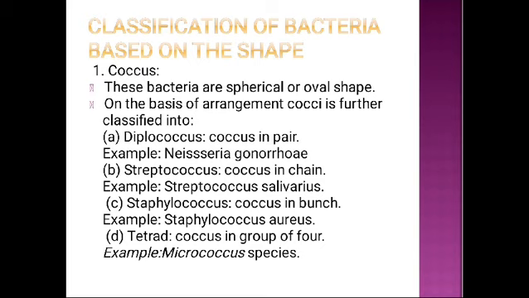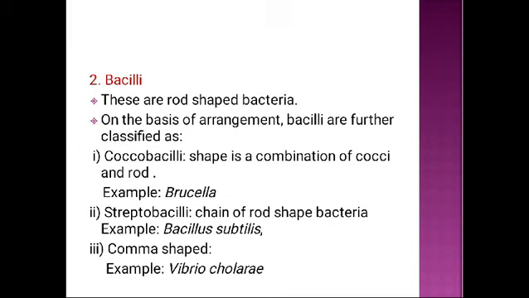On the basis of arrangement, cocci is further classified into Diplococcus, that means coccus in pair. Example, Neisseria gonorrhoeae. Second type is Streptococcus, coccus in chain. Example, Streptococcus salivarius. The next, Staphylococcus, coccus in bunch. Example, Staphylococcus aureus. The next, Tetrad, coccus in group of 4. Example, Micrococcus species. The next shape is Bacilli.